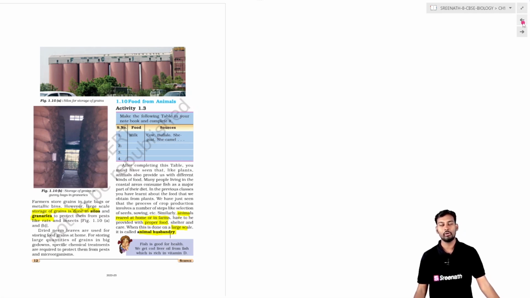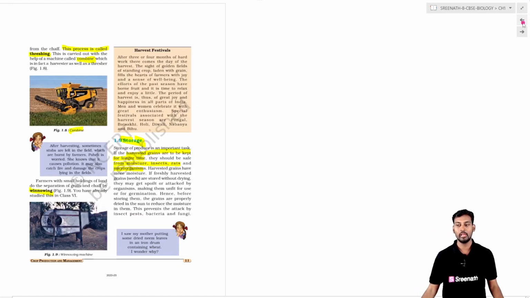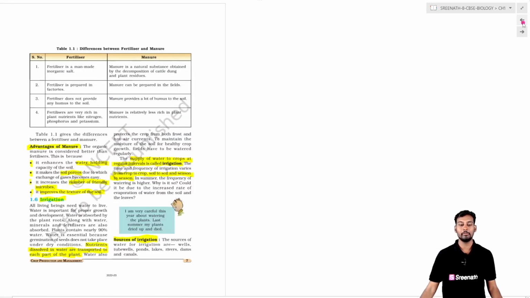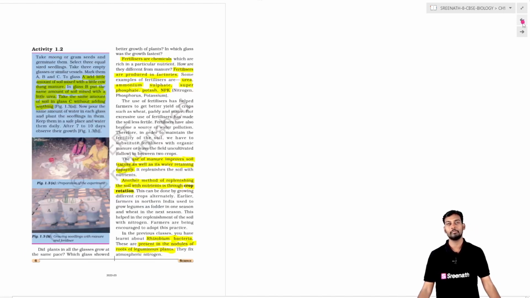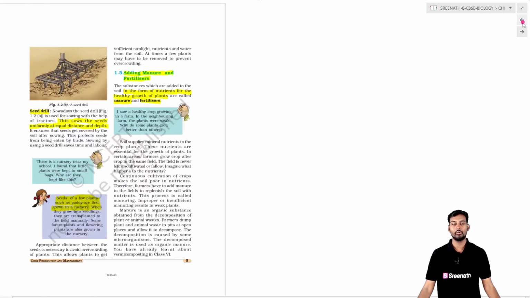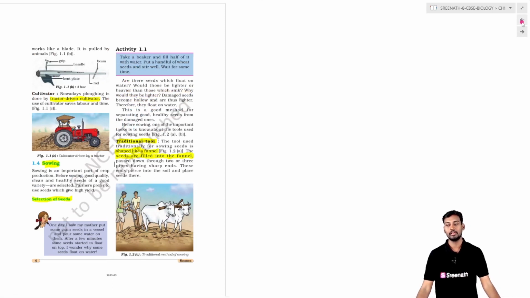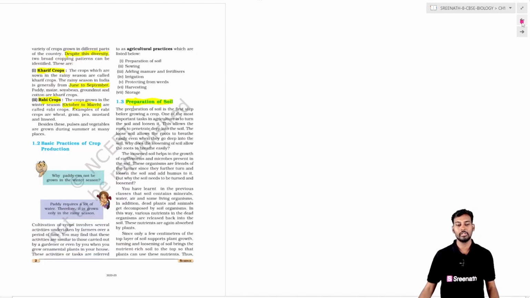And till now we have gone through all the topics in a brief way. Now we will be discussing each and every topic in a very detailed manner: what crop production is, how it is done, what the basic elements involved in crop production are, and also what management is involved in order to get our crop into the godowns, and finally supplied to the public or the people of the country.